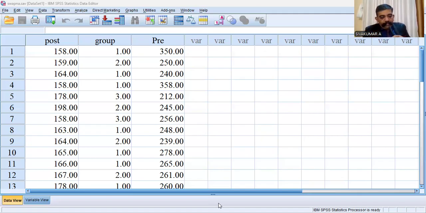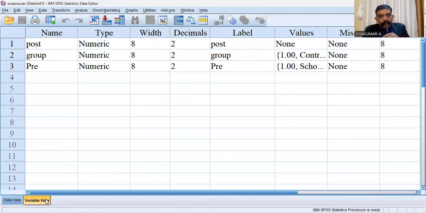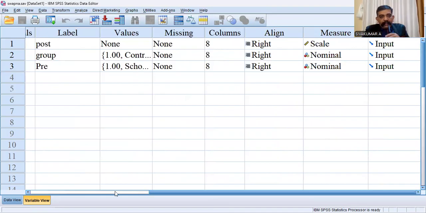Okay, very good. Now, three types of variables are needed. I already typed those variables in my SPSS platform. One is post-intervention cholesterol, the cholesterol level in your blood. That is the measurement, a scale measurement.